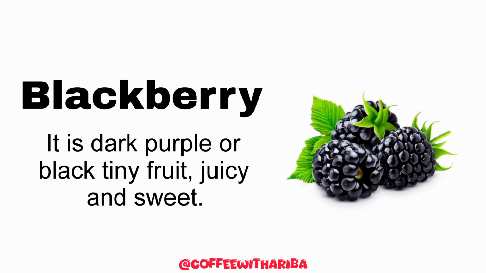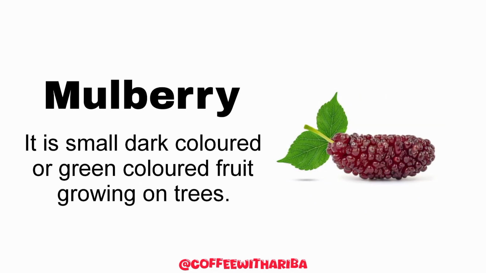The next one is blackberry. It is dark purple or black, tiny fruits. It is juicy and sweet. The next one is mulberry. इसको उर्दू में बोलते हैं शहतूत. It is small, dark colored and green colored fruit growing on the trees.